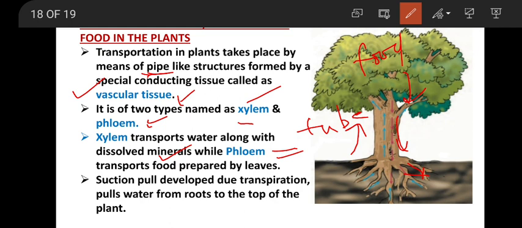And whenever the water gets evaporated through the leaves by the process of transpiration, there will be a gap produced in the xylem tissue. Think of the functioning of a straw. All of you must have used a straw for drinking juice, maybe coconut water, maybe cool drinks.